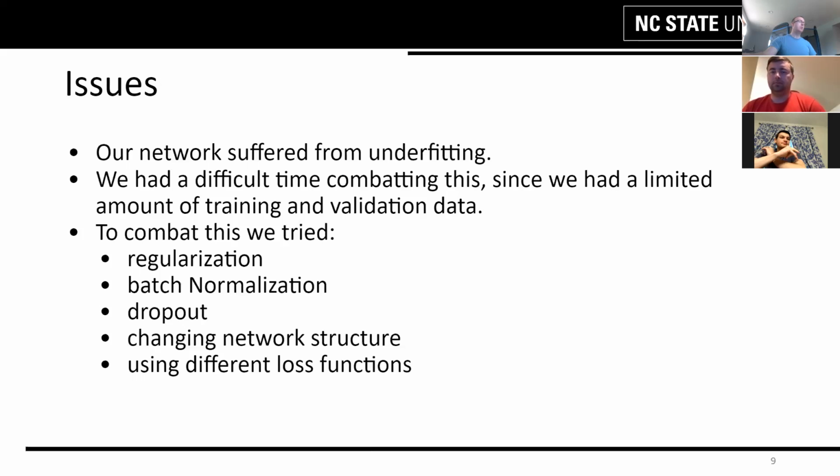We tried changing the network structure to a number of different nodes and layers, but we ended up with a fairly small network with only a few layers and not very many nodes. We tried both mean squared error and mean absolute error for our loss functions, but the mean squared error seemed to give us the best results.